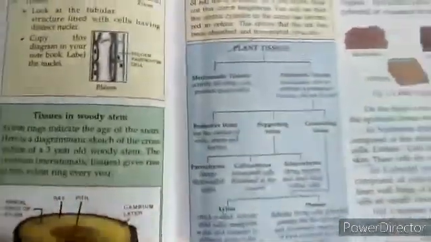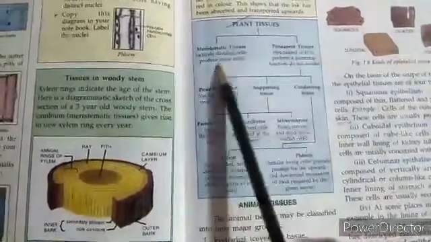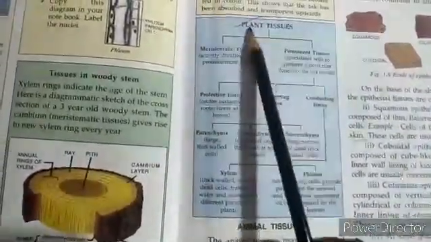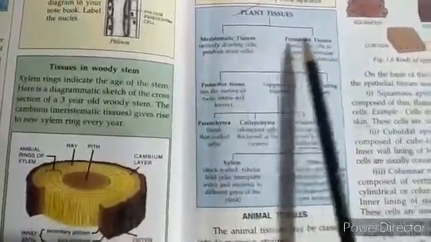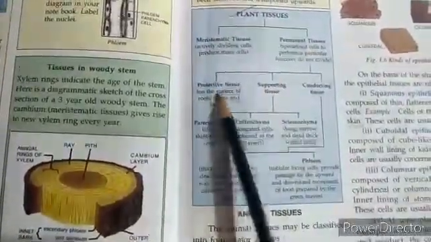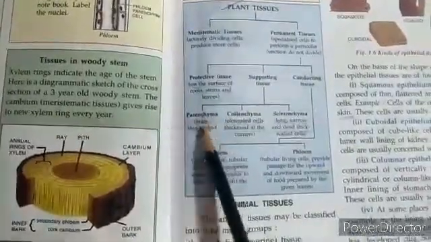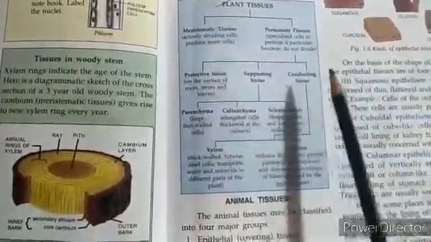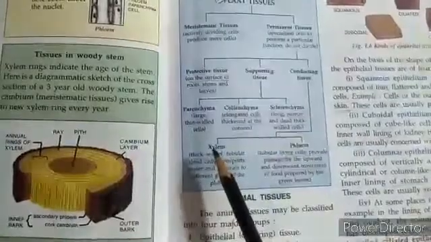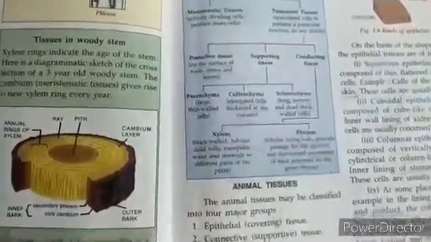Once again, we can just have a look at the table that is given here that we have already covered. Plant tissue, meristematic tissue, permanent tissue, protective, supportive, conducting tissue, supporting tissue, parenchyma, collenchyma, sclerenchyma, conducting tissue is xylem and phloem.